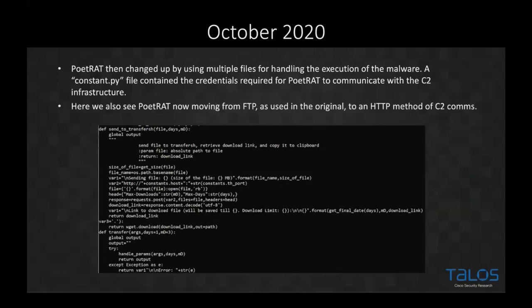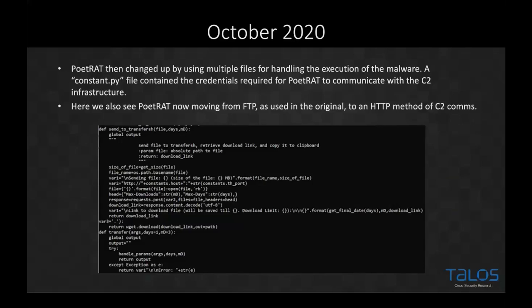So how else did they evolve and change up? They started using multiple files for handling how they executed the malware. We had this new file called constant.py, and this had some of the required credentials that are used to communicate with C2 infrastructure. We now also see here in the excerpt below that they're using HTTP as well as FTP, which was used in the original. The reason why they've probably done that is FTP traffic across a network is generally a little bit more unexpected than HTTP traffic. So with HTTP traffic, we can blur the lines a bit better.